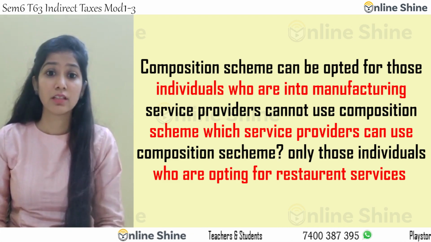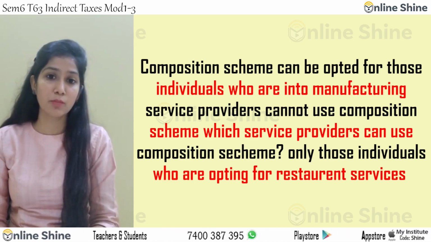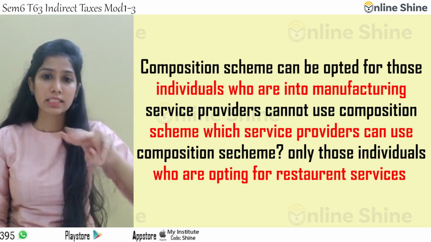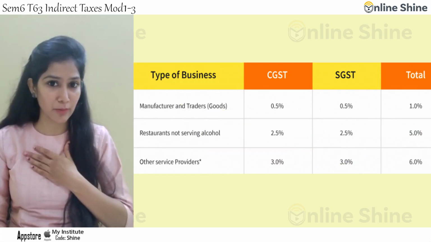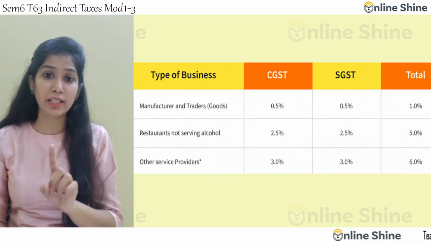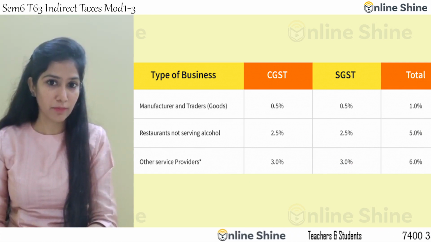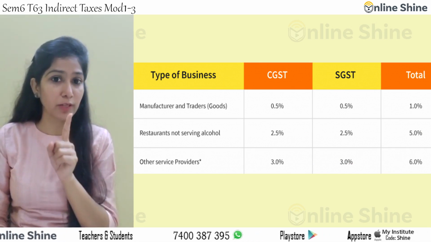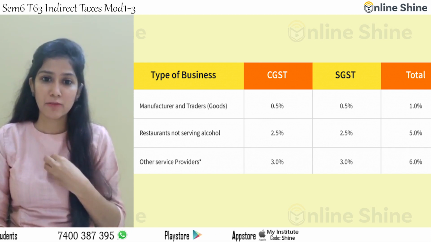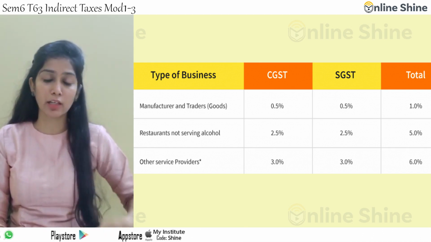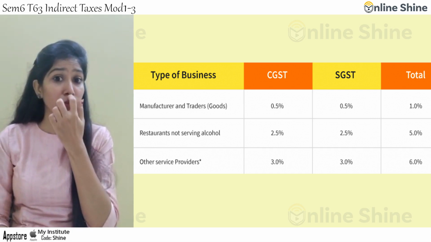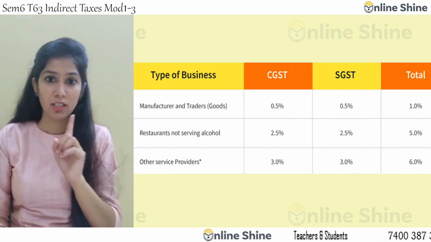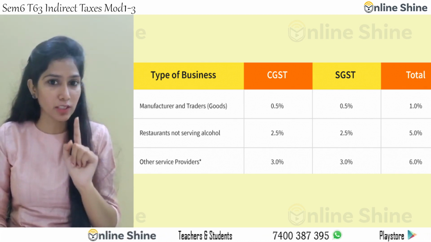Contradiction? Yes, contradiction. Which service providers can use composition scheme? Only those individuals who are opting for restaurant services, not serving alcohol. Second type of individuals: say for example, I am into manufacturing and service industry both. Can I offer composition scheme? Yes, but my turnover from services should be 5 lakh rupees or 10% of the total turnover, whichever is higher. If it is more than that, then I cannot offer composition scheme.